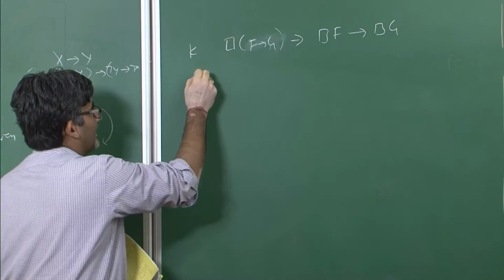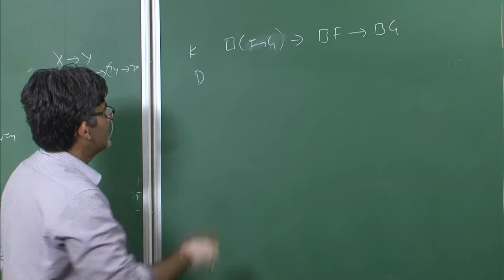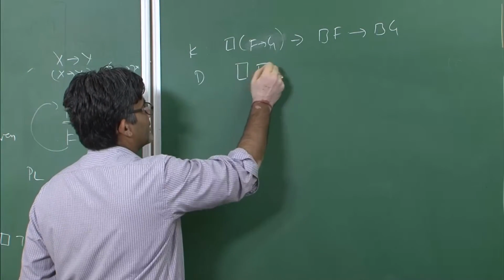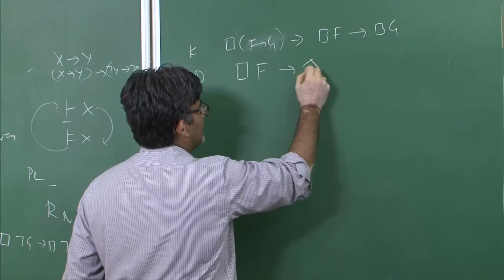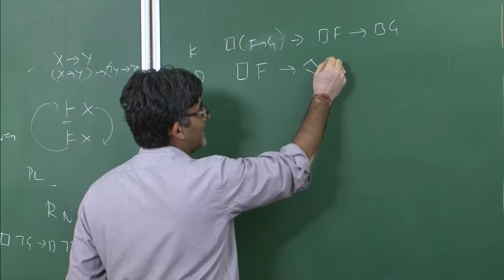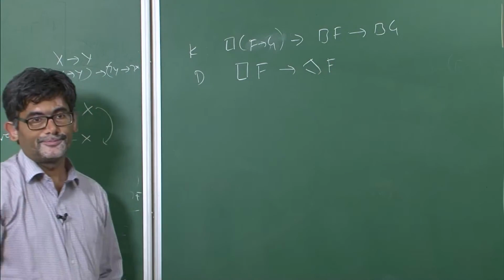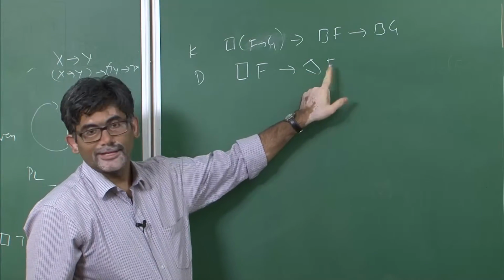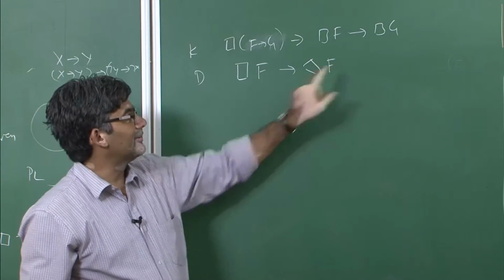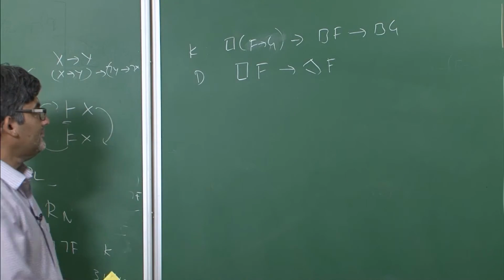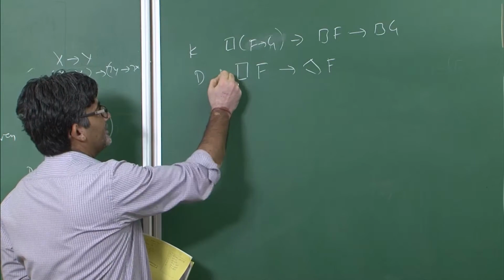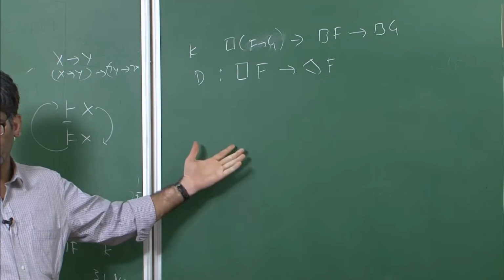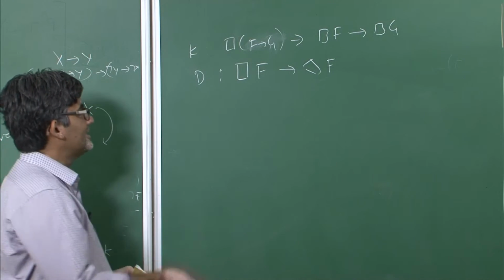Now D has this characteristic axiom. It is necessary that F implies it is possible that F. You ought to follow the traffic rules implies it is possible that you follow the traffic rules. So this is related to deontic logic. That's why the D system has come.